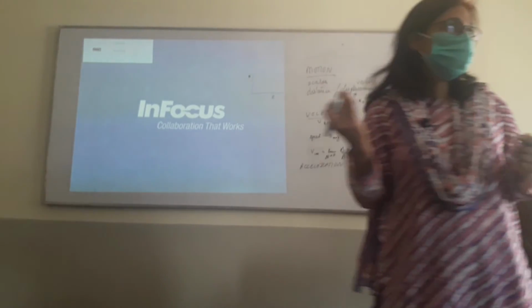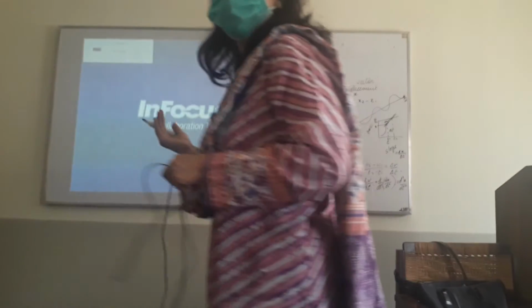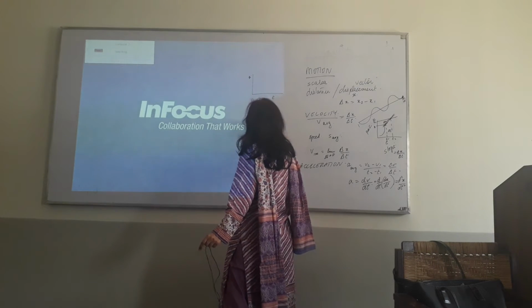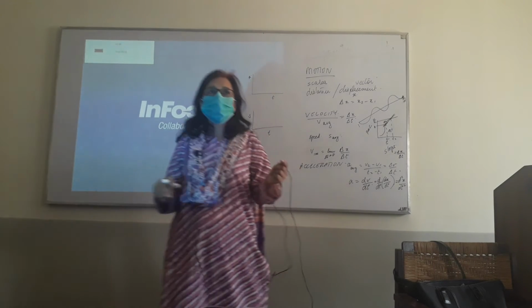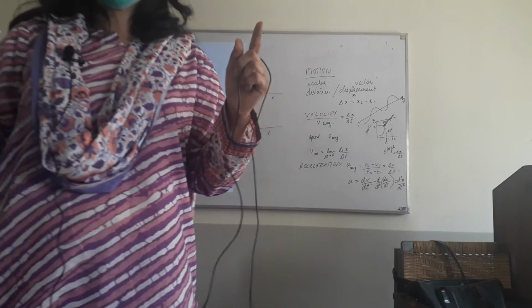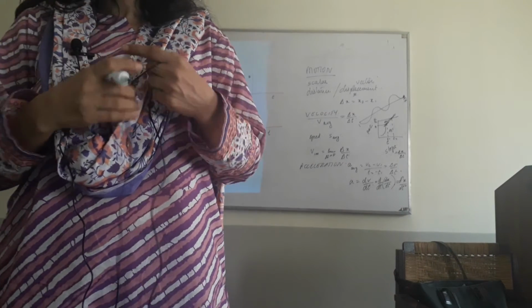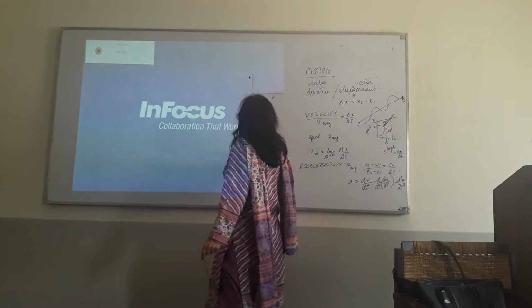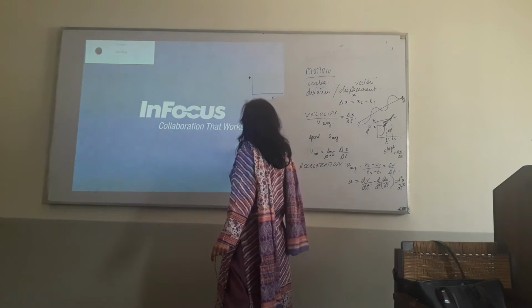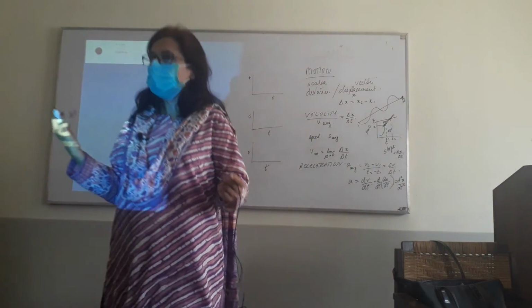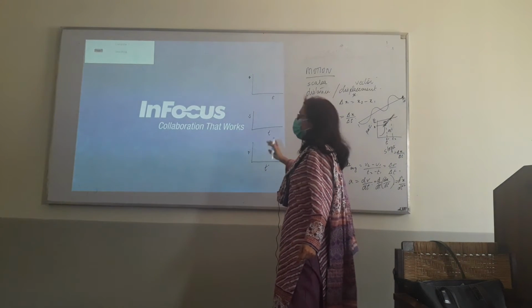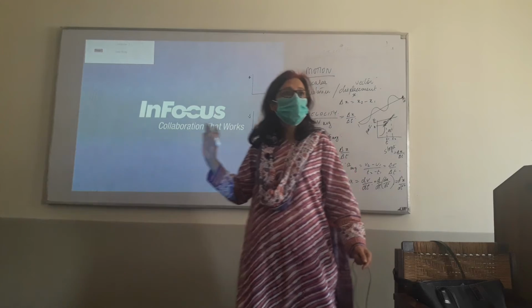One of the mistakes that sometimes students make when working with graphs is that they don't pay attention to what is on the x-axis and what is on the y-axis. This is very important, because if you don't first understand that, then you will misinterpret the graph. The main types of graphs that we are dealing with in this chapter are the position time graph, the first one, the velocity time graph, the second one, and the acceleration time graph, the third one.